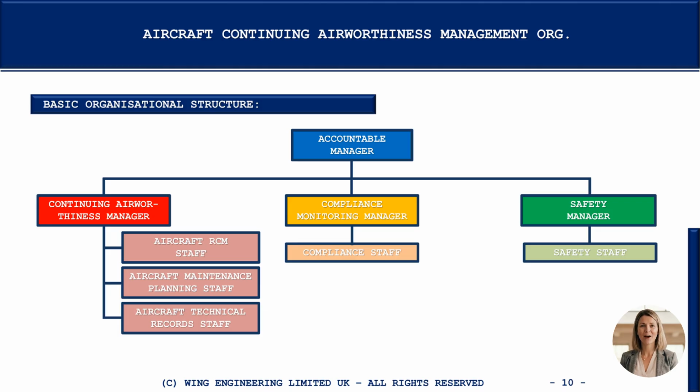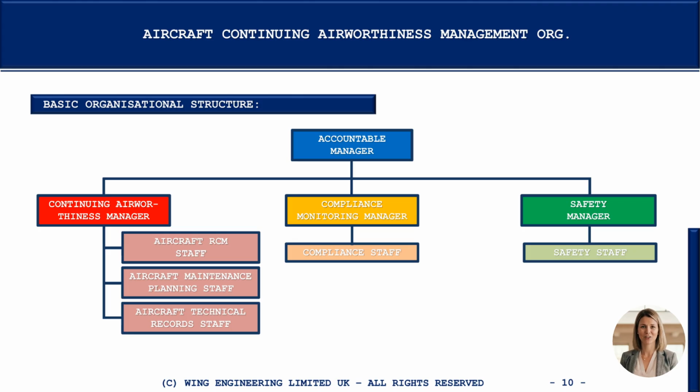The continuing airworthiness manager is responsible for the day-to-day oversight of the airworthiness of the aircraft under management. The reliability-centered maintenance staff are responsible for the development and control of the aircraft's maintenance and reliability programs.